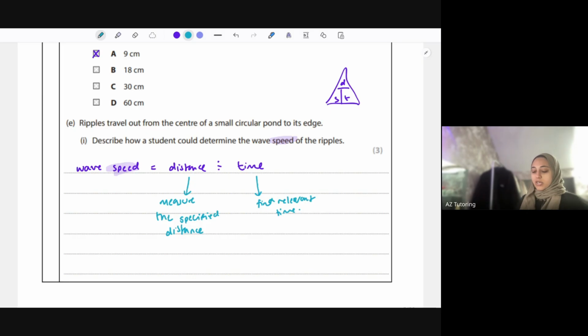That's your 3 marks. So 1 mark for stating the equation, and then your other 2 marks comes from saying that you're going to measure that distance and you're going to find the relevant time and how you could potentially do that as well.